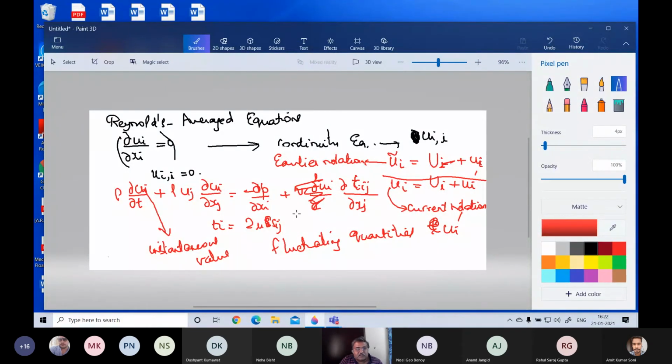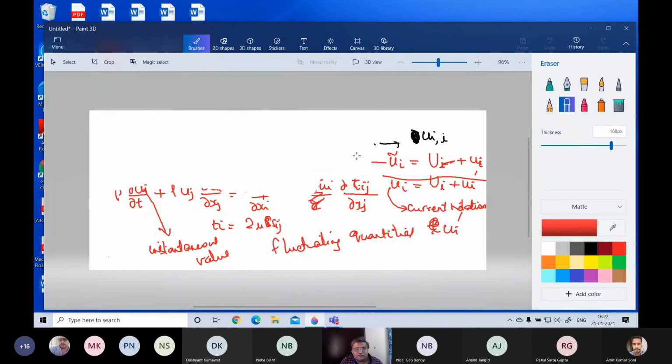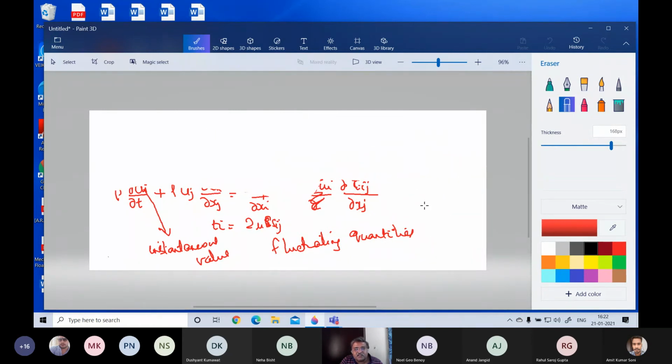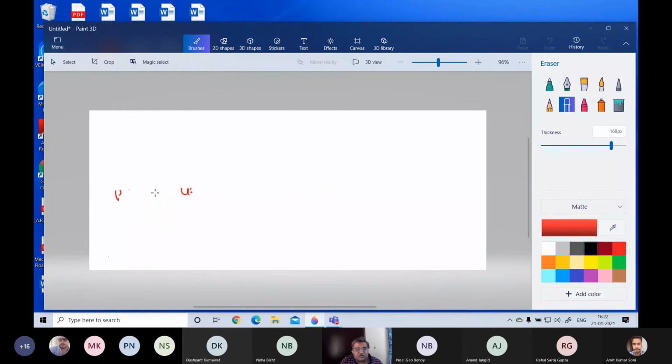Now let us go ahead. Now that is explained, we are going into the Reynolds averaged equations. So this is basically coming to the Navier-Stokes equation. Let us see what happens to the Navier-Stokes equation when the flow is turbulent. That is what we are trying to do. I want to see what the Navier-Stokes equation will be if there is a turbulent quantity in the flow, meaning if the flow is turbulent. So I'll write the equation again.